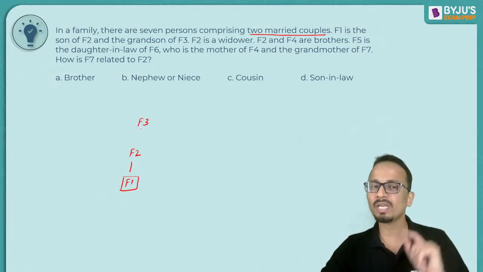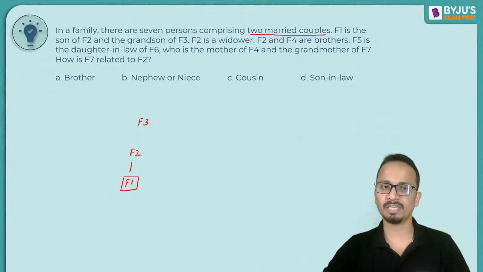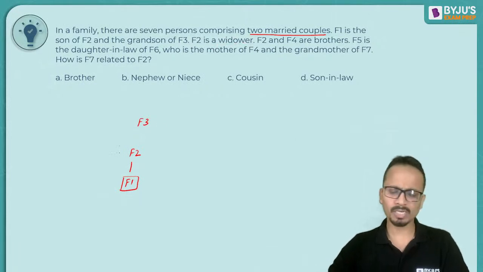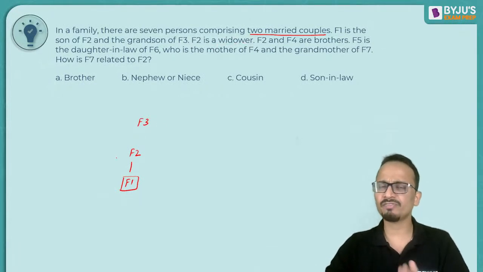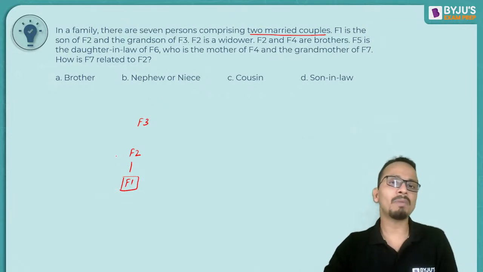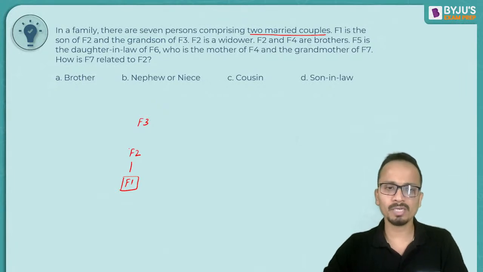So F3 will come at the topmost generation, then F2 and then F1. F2 is a widower. A widower is a person whose wife is no more. It's the male counterpart for a widow. So F2 is a widower.